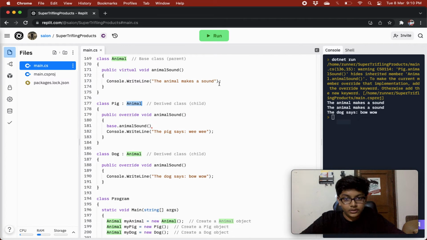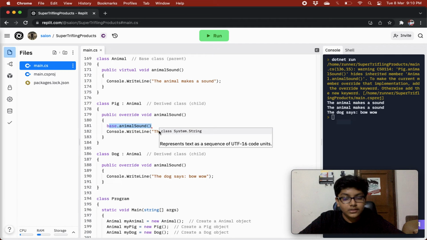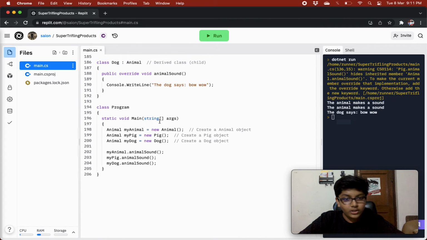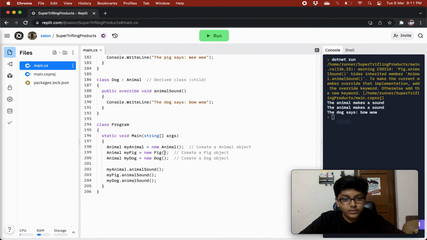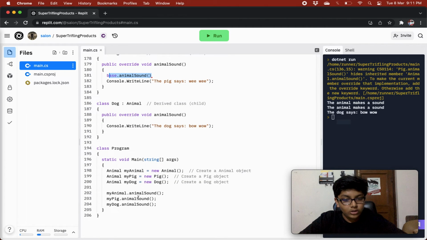So in this animal sound method, we were writing the animal makes a sound. So over here also this process will come and write the animal makes a sound, and then it will write the pig says VV. We are not doing the same thing in dog. So what will happen? First it will say the animal makes a sound, then we call pig's animal sound.